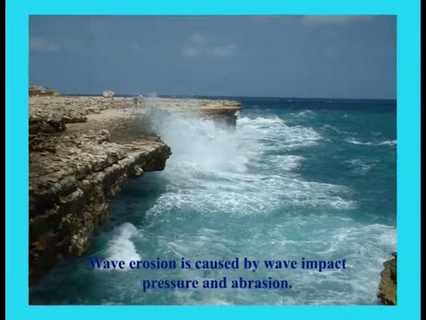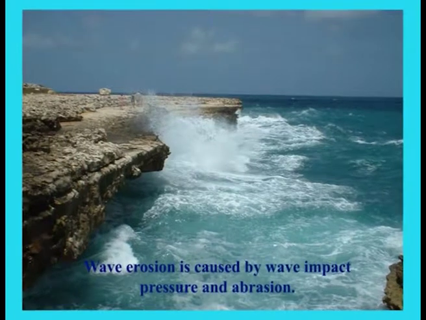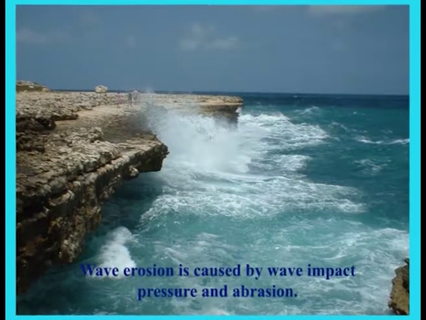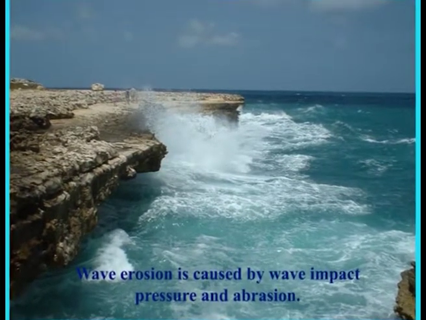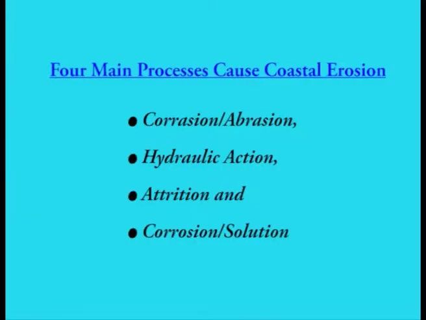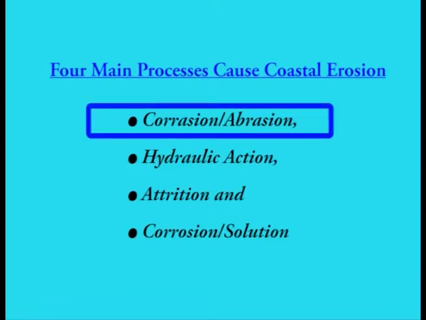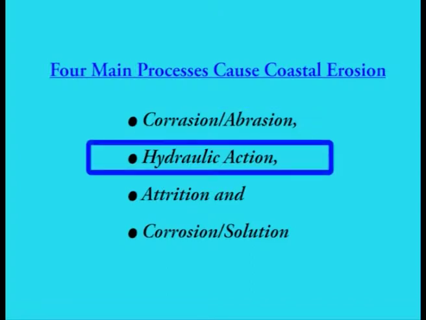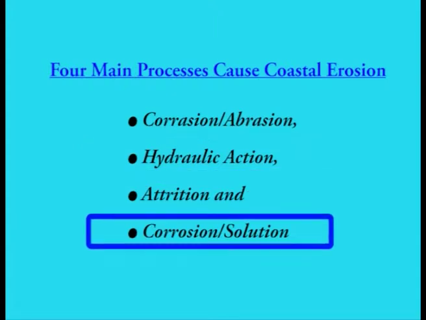Wave erosion is caused by wave impact pressure and abrasion, the sawing and grinding action of water armed with rock fragments. The bending of waves is called wave refraction. Owing to refraction, wave impact is concentrated against the sides and ends of headlands. Four main processes cause coastal erosion: corrasion (abrasion), hydraulic action, attrition, and corrosion (solution).